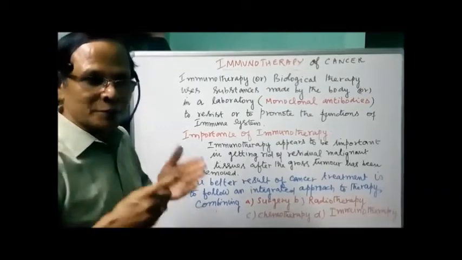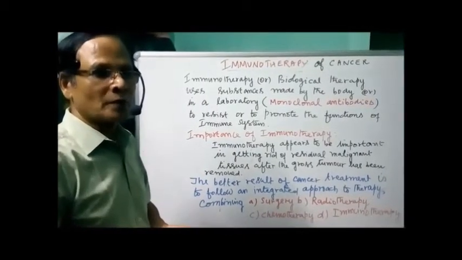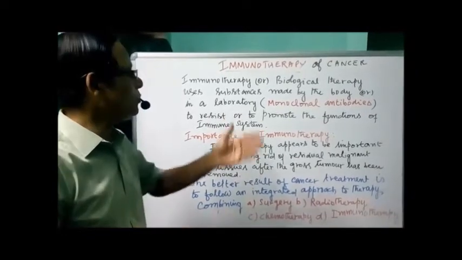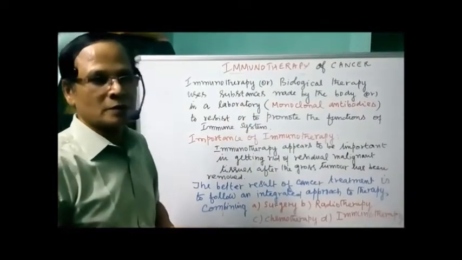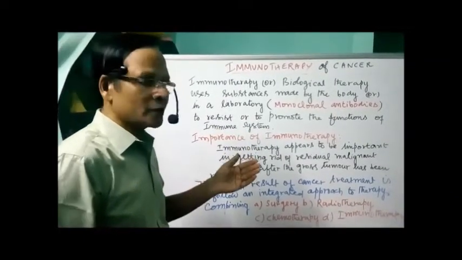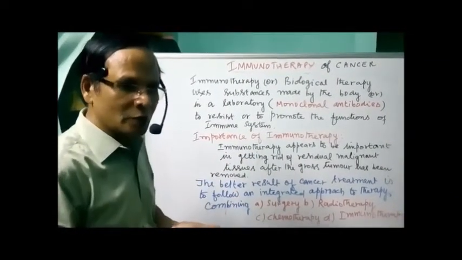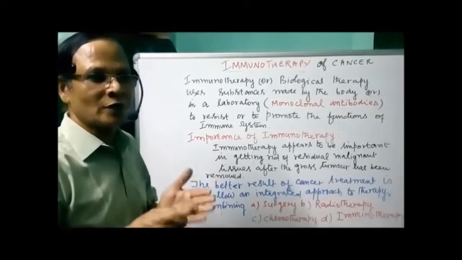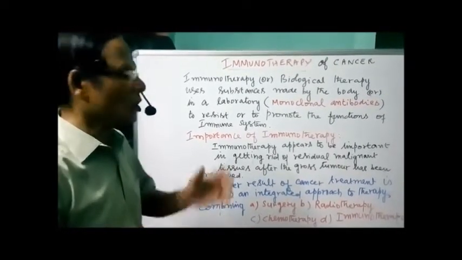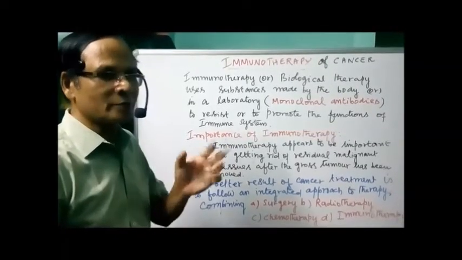It uses substances made by the body or substances made in a laboratory, particularly monoclonal antibodies. What are monoclonal antibodies? These contain a clone of antibodies which are all similar in function and structure, and fight against the same antigen. A clone means similar.